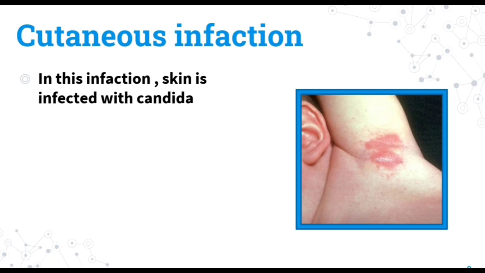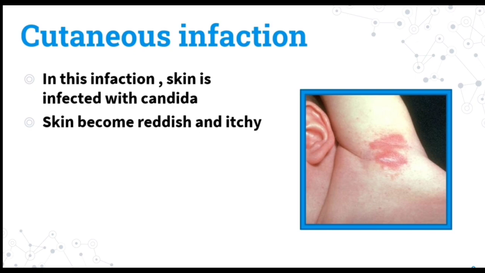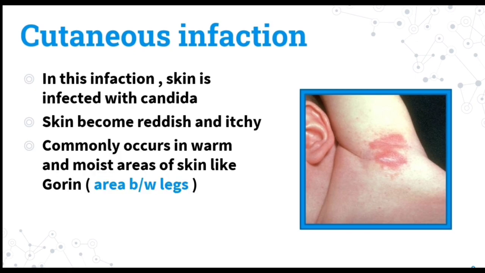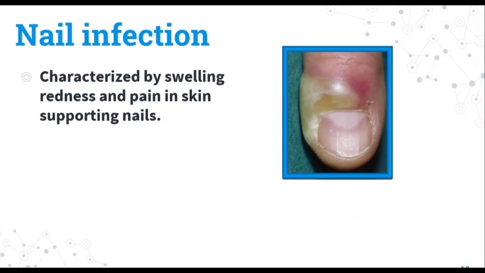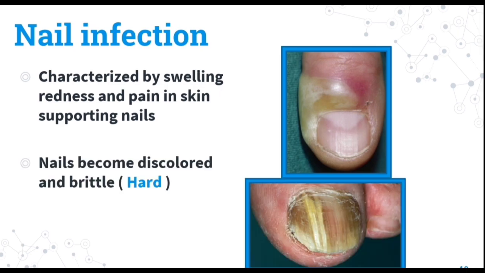In this infection, skin infected with Candida becomes reddish and itchy. Commonly occurs in warm and moist areas of skin like the groin. So what's the groin? Groin is the area between the legs. Nail infections. They are characterized by swelling, redness, and pain in the skin supporting the nails. Nails become discolored, brittle, and hard.